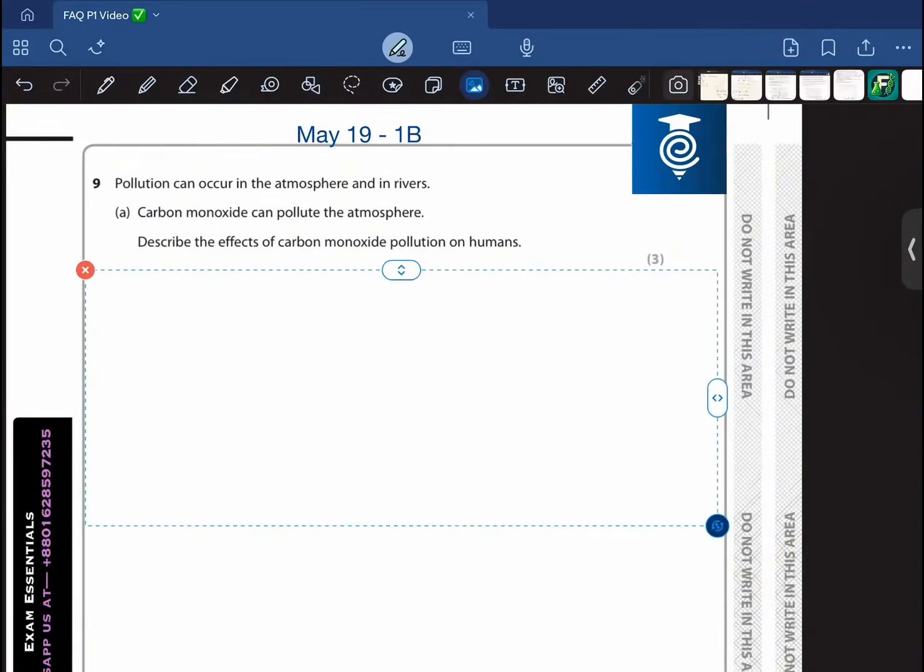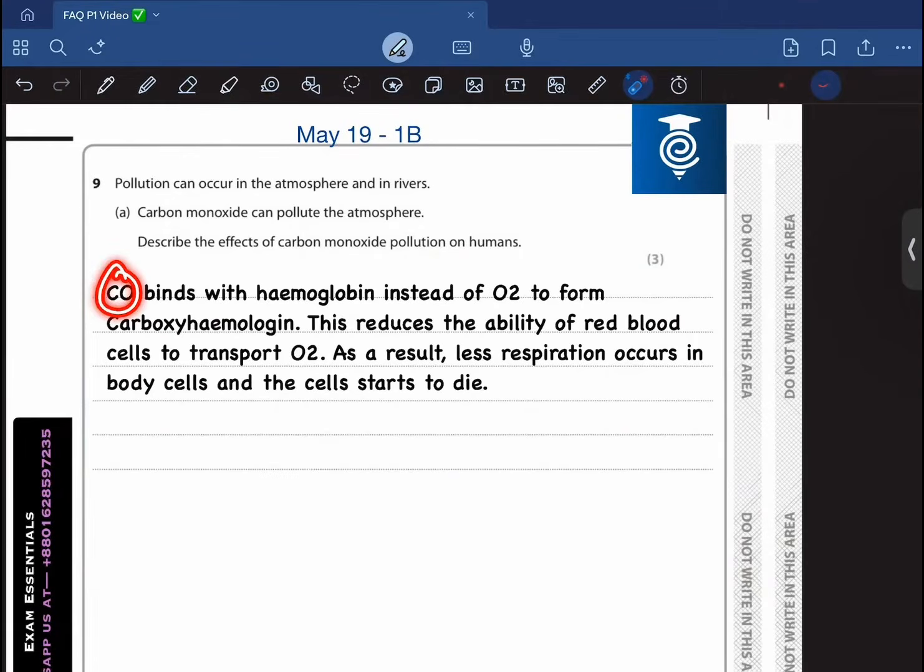So yeah, that's what I have written. Carbon monoxide binds with hemoglobin instead of oxygen. Let me just highlight it. So carbon monoxide binds with hemoglobin instead of oxygen to form carboxyhemoglobin, and this reduces the ability of the red blood cell to transport oxygen, and as a result less respiration occurs in body cells, and the body cells then start to die. Moving on to the next question.